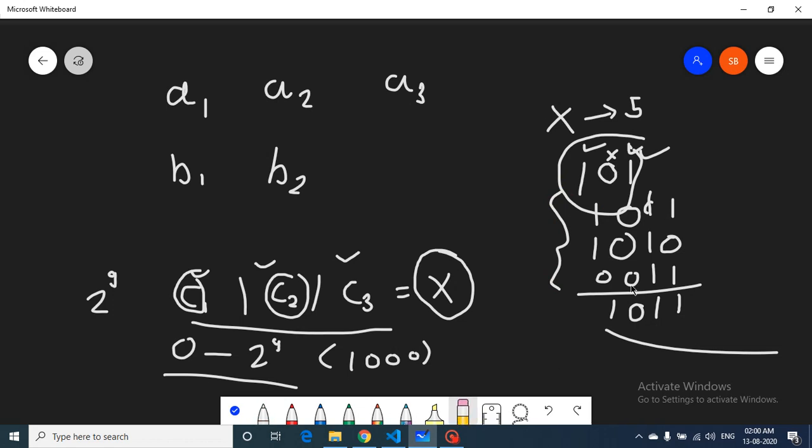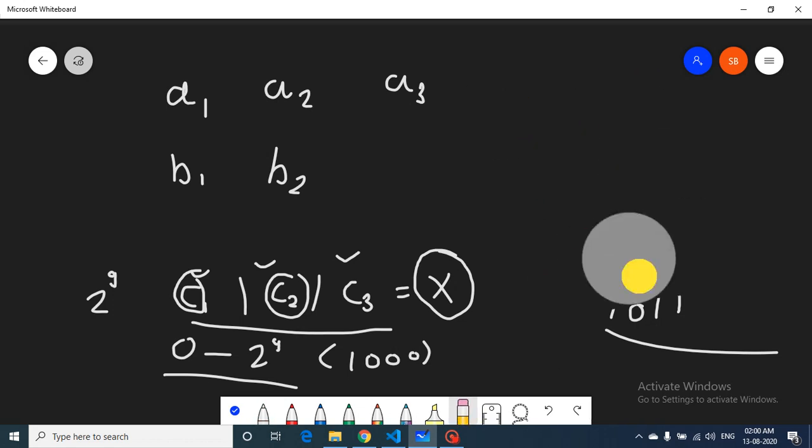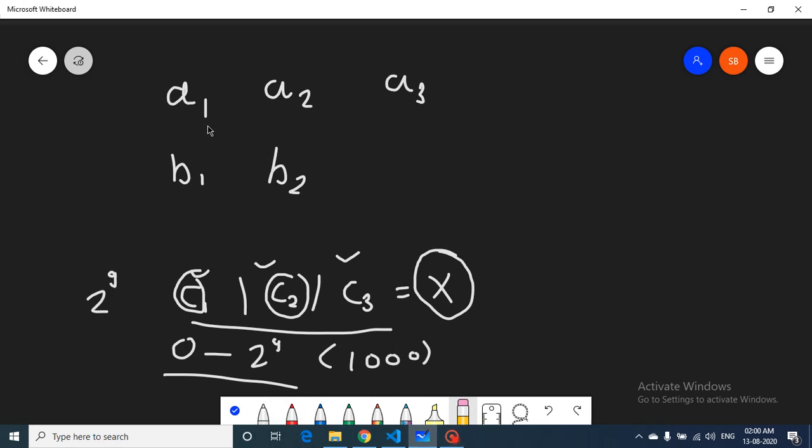Okay, so now how can we ensure that? We can ensure it by iterating over all the values. Let's assume that we have taken A1, which is, let's say, 3, and then we have B1. For every A number we have to choose a B value. Because we want our C value to be equal to 5, which means that only the last bit and the third bit should be on, and the second bit should not be on.